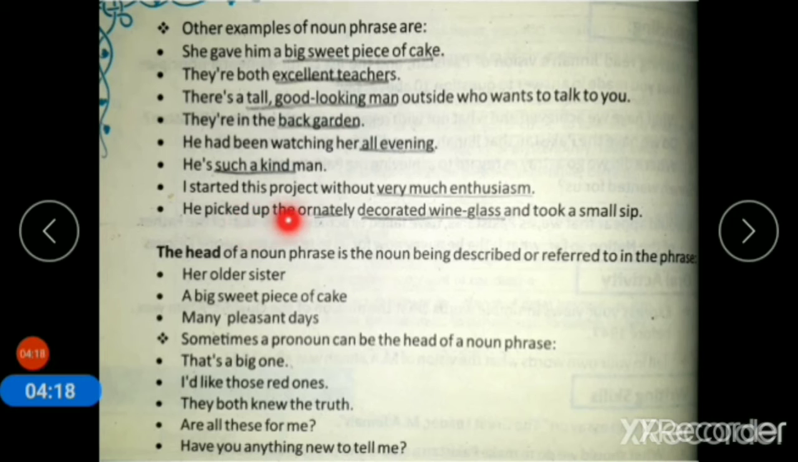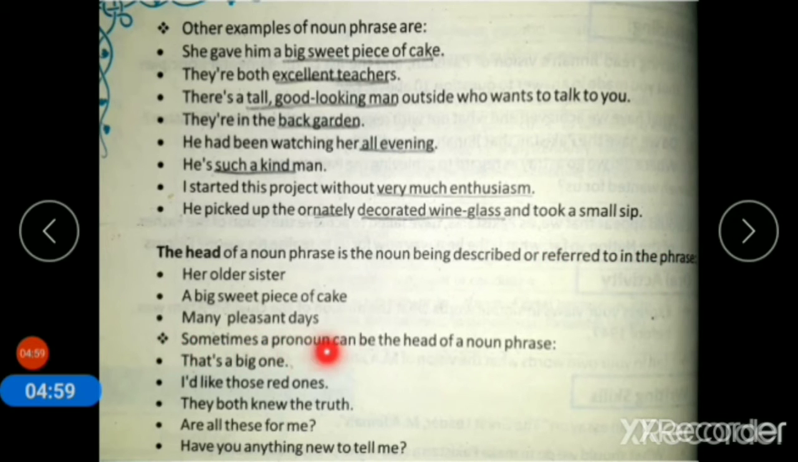He picked up the ornately decorated wine glass and took a small sip. Ornately means पुरतकल्लुफ़ तरीके से आराइश शुदा. Ornately decorated wine glass is a noun phrase in this sentence. The head of a noun phrase is the noun being described or referred to in the phrase, which are her older sister, a big sweet piece of cake, many pleasant days. These are the heads of noun phrases.